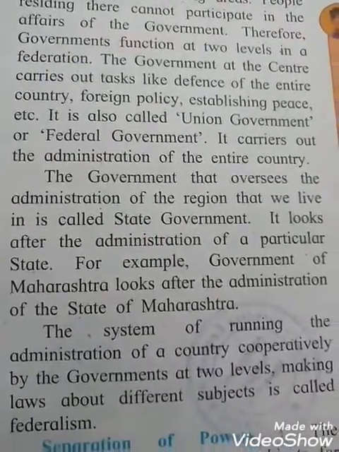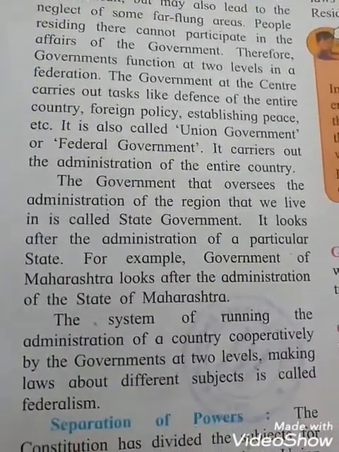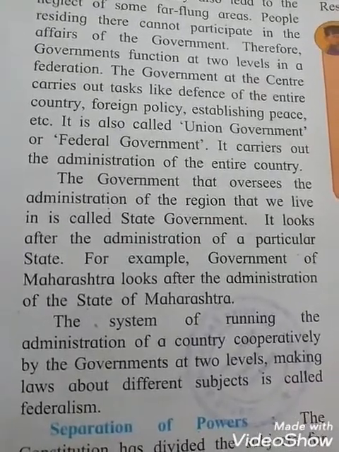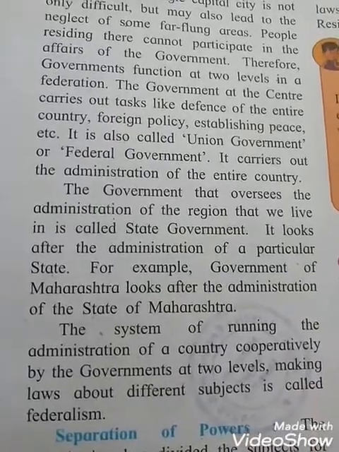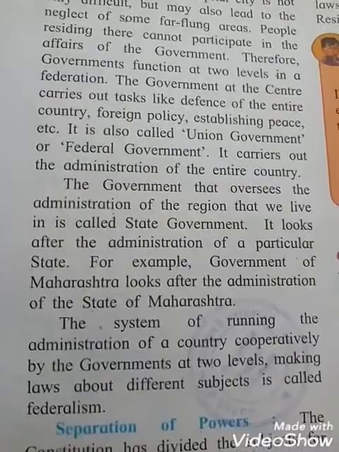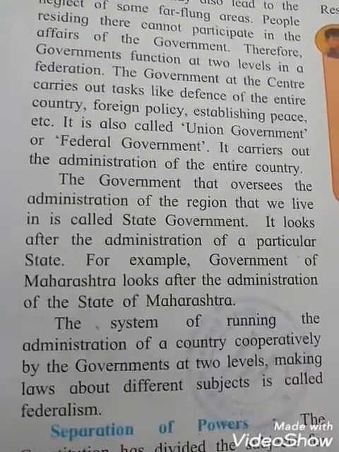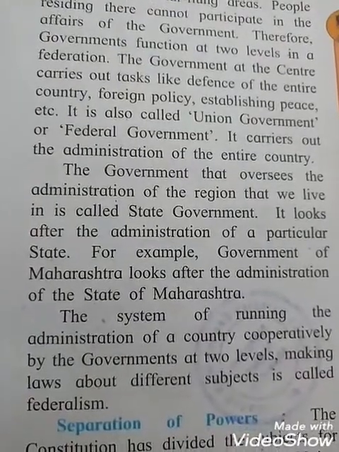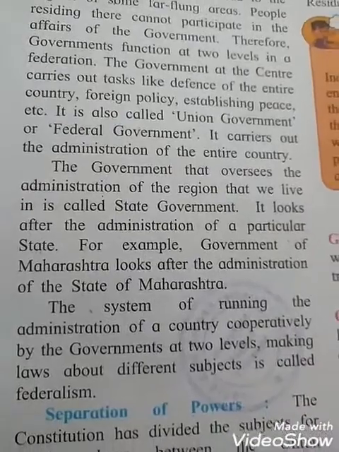The system of running the administration of a country cooperatively by the government at two levels, making law about different subjects, is called federalism. The system of running the administration of a country, we have to cooperate with each other. So cooperatively by the government at how many levels? Two levels, okay. Making law about different subjects is called federalism, okay students.